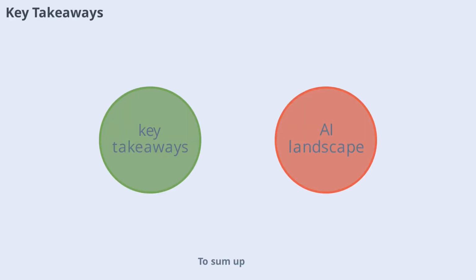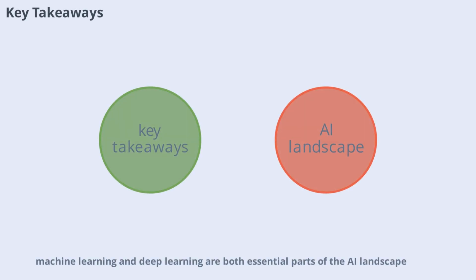To sum up: machine learning and deep learning are both essential parts of the AI landscape. Machine learning offers simplicity, interpretability, and efficiency for many tasks. Deep learning brings power and flexibility for complex, data-rich problems. The choice between them depends on your goals, data, and resources. By understanding their differences, you can make better decisions and unlock the full potential of AI.